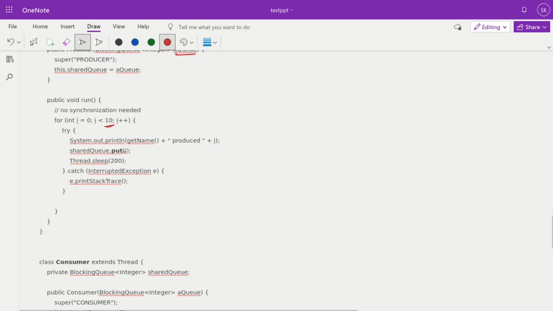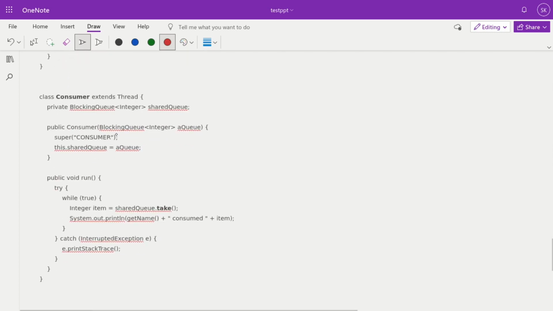So the producer produces elements at a 200 millisecond frequency, and in the consumer, if you see here, we are doing the same. We are passing the shared queue through the constructor, and we are initializing it here. In the run method we are just taking the element without any wait condition. While populating we are waiting each time for 200 milliseconds, but here there is no wait condition. We are directly getting it. But the take method internally takes care, it will wait till the next item is available.